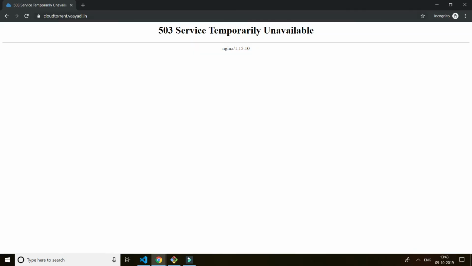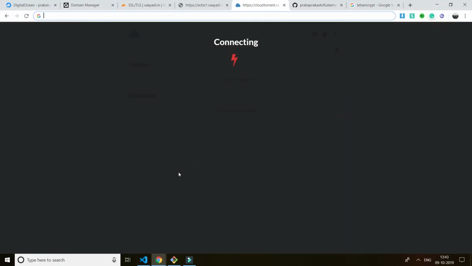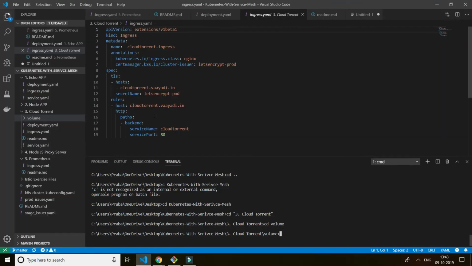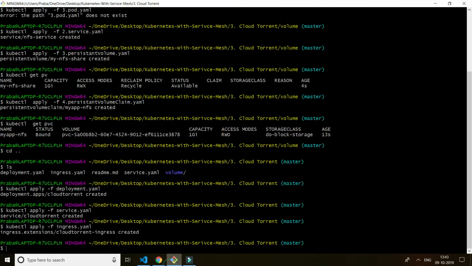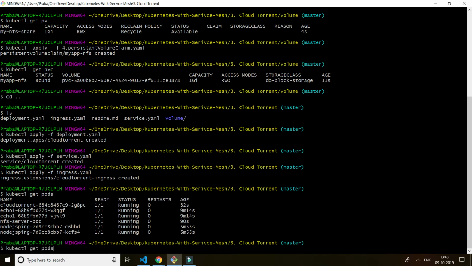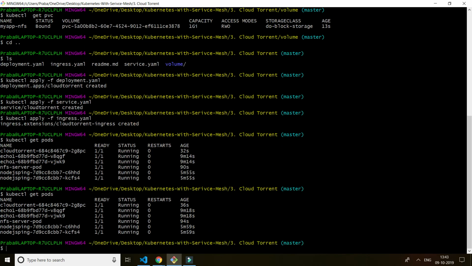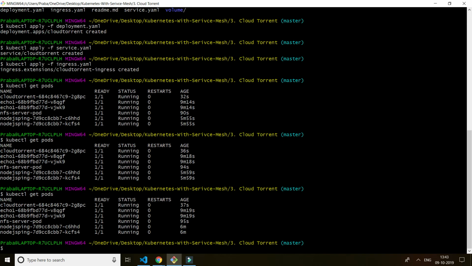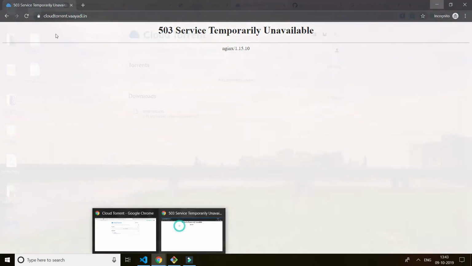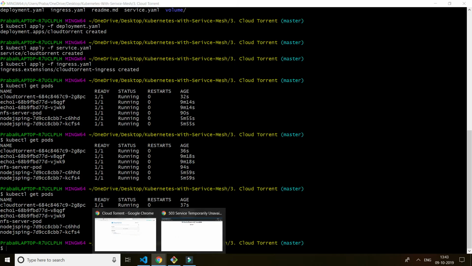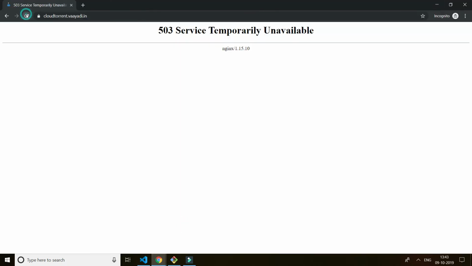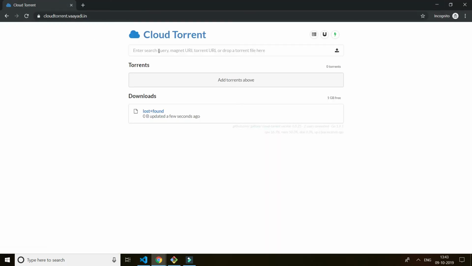Now if you go and see, I think it's still running. Let me see what's really happening. Let's see kubectl get pods. Maybe it's still not running. Yeah, it's still starting. Okay, it's up. You see, my cloud torrent is up.